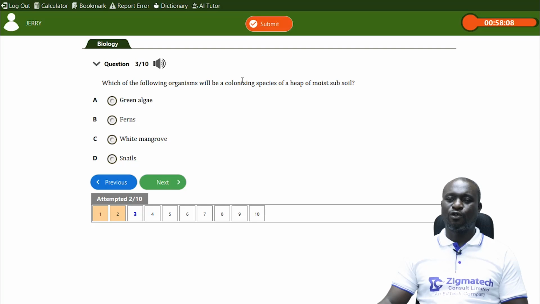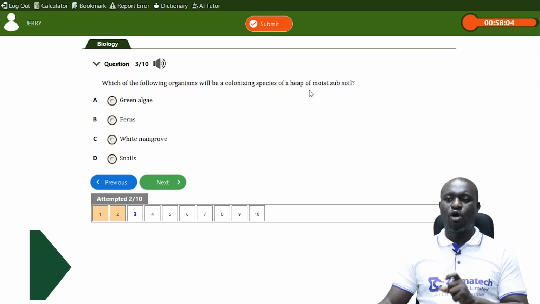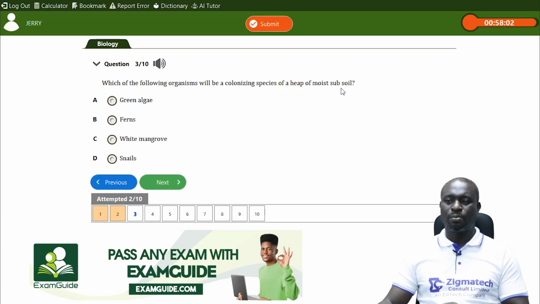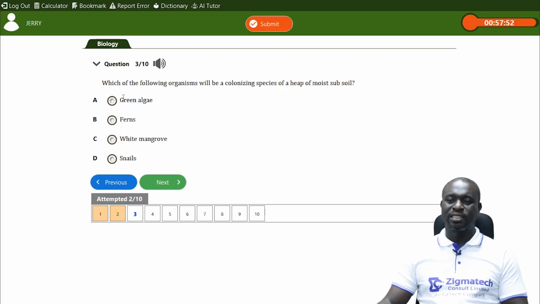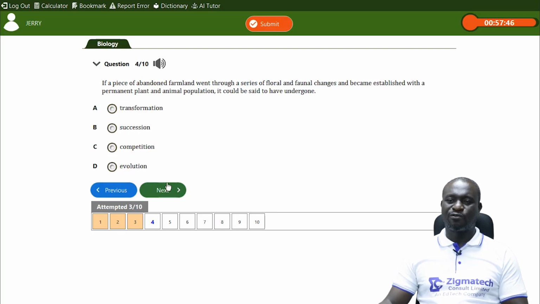Next, which of the following will be a colonizing species of a heap of moist subsoil? The correct answer to this particular question is green algae.